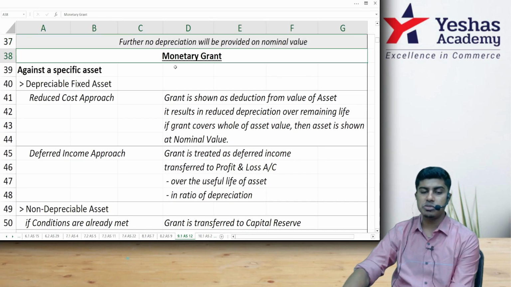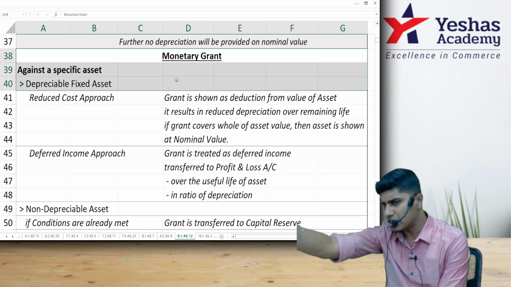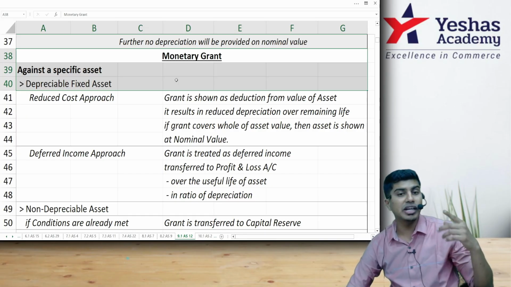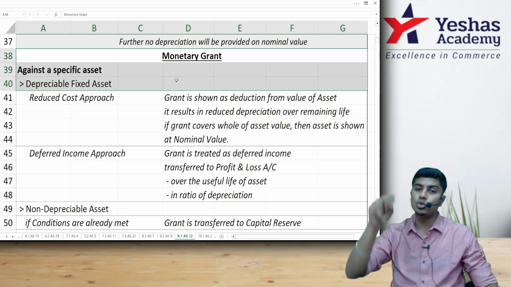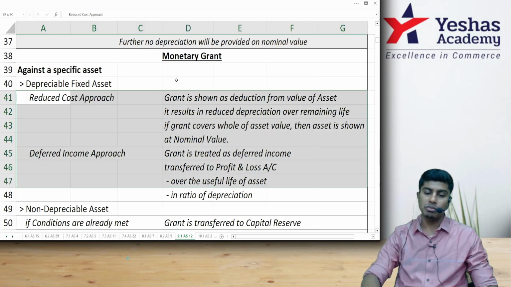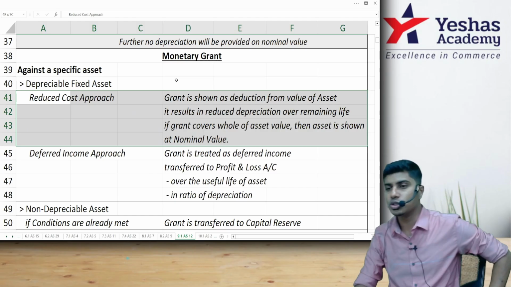If the grant received is a monetary grant, like you purchase the asset by paying the full 1 crore rupees to somebody, and the government tells you to take 20 lakhs as government grant, the entity has two options. Option number one, reduced cost approach. Option number two, deferred income approach. What is the reduced cost approach?